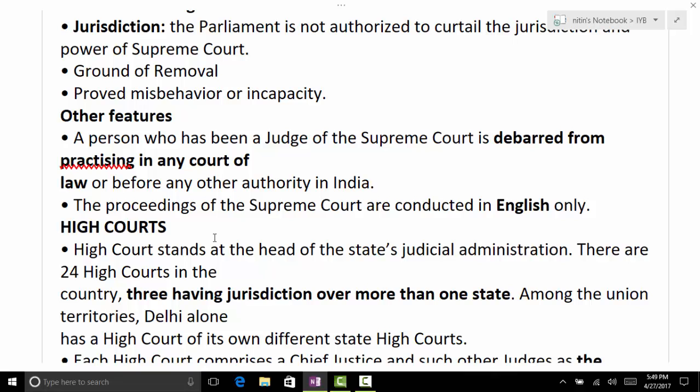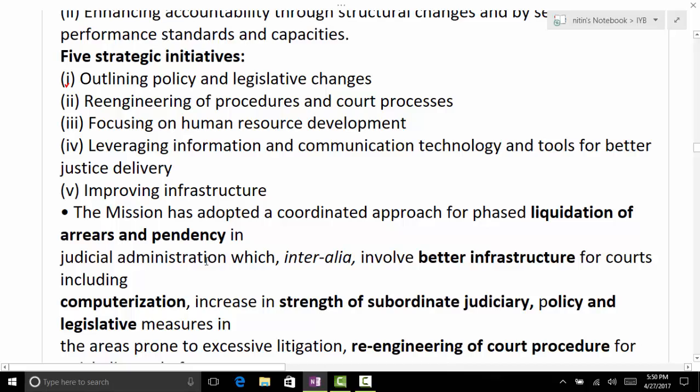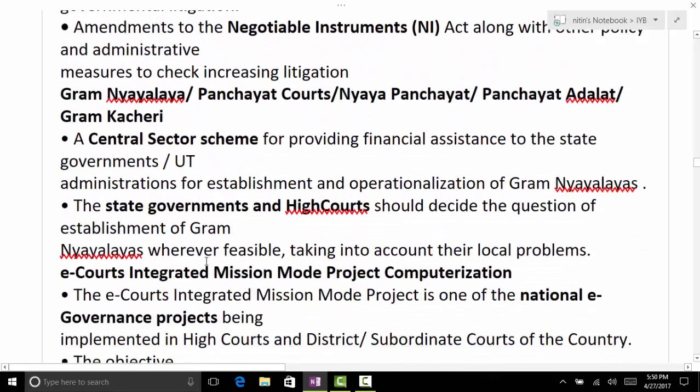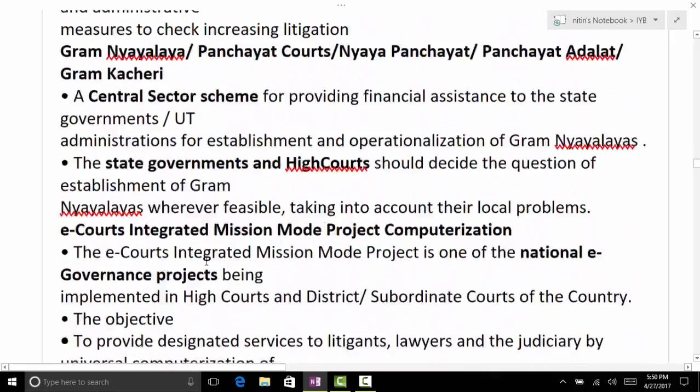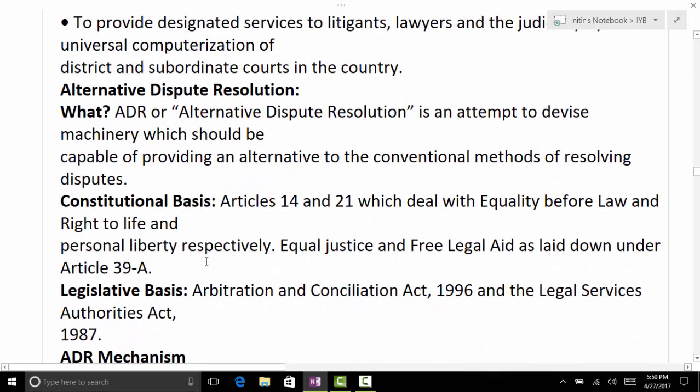NALSA. Free legal aid. Which article? Article 39. 39A or 39? And there is Gram Nyayalaya as well. Ram Mali question asked. 39A, that is.